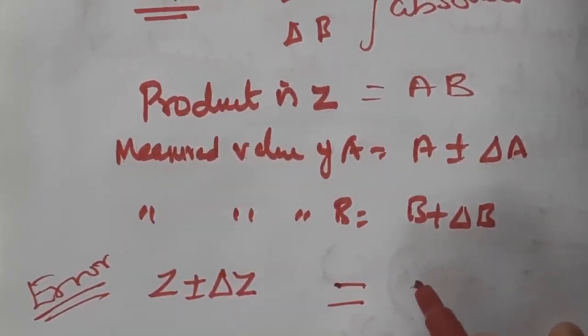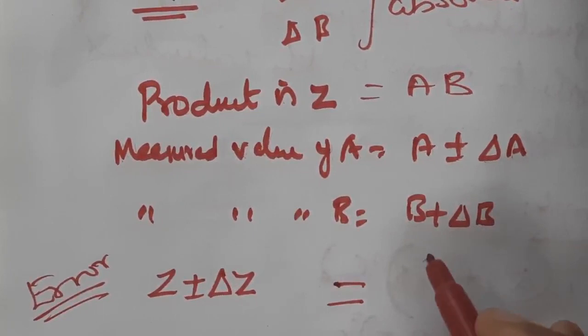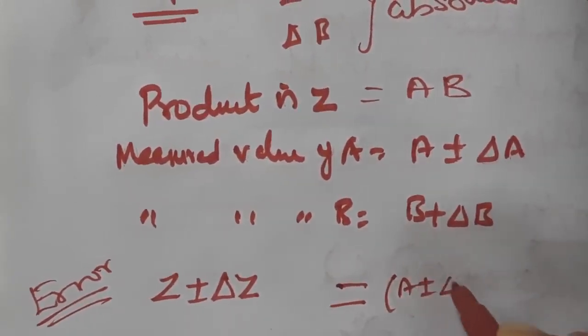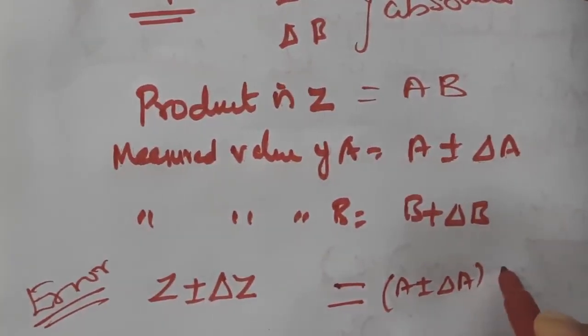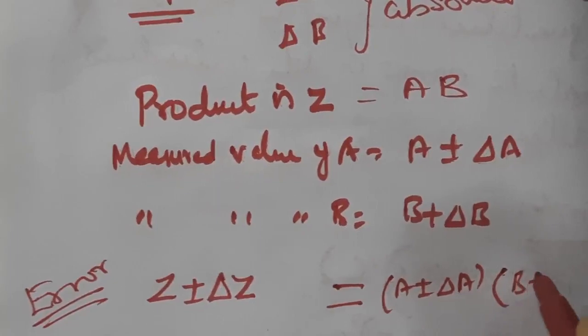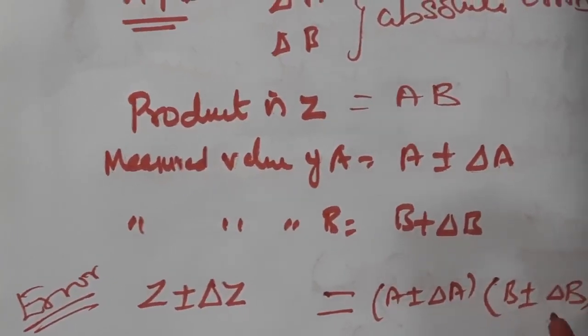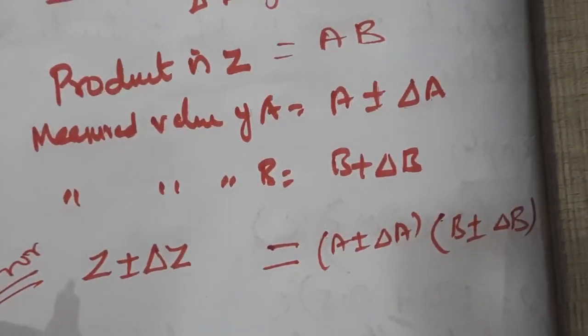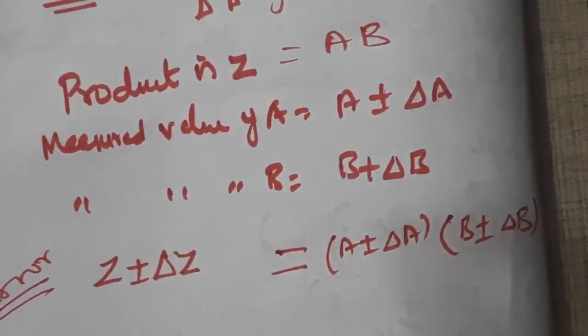The product of the two measured values. So A plus or minus delta A into B plus or minus delta B. Am I right?